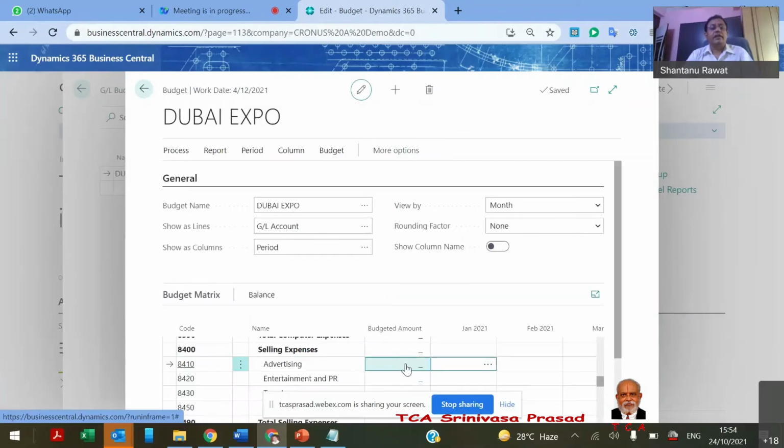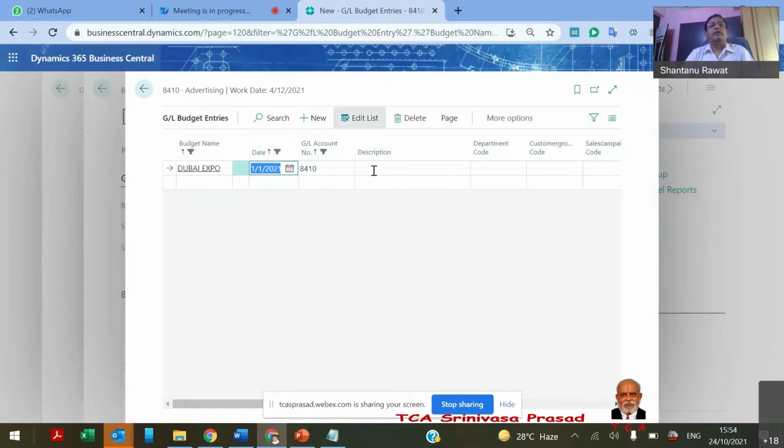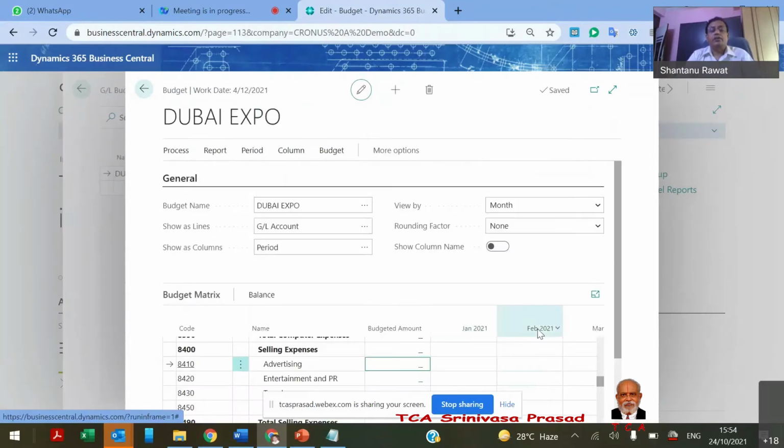So here we can define the budget, just like for a particular month, this is the budget, right? And we can define what is the amount. So whenever we define, we can set up that for a particular GL with this cost center for this month, the budget is this. So we can track that. This matrix will always show that in the month of January, what was defined and what happened.